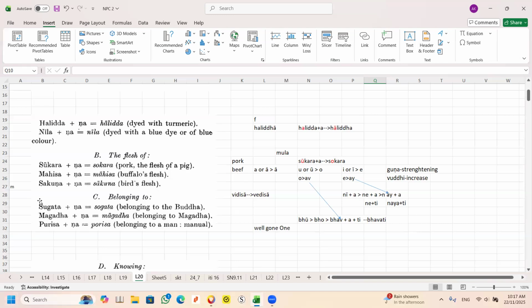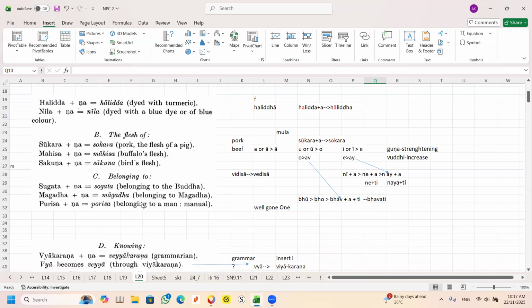So, sakuna, can you see the sakuna plus this is strengthened. Flesh of the bird is still a flesh of bird. We don't have another name because nobody eats the flesh of bird. If it's a chicken, then we say chicken. A hen, we call it chicken. So something like that. All right.